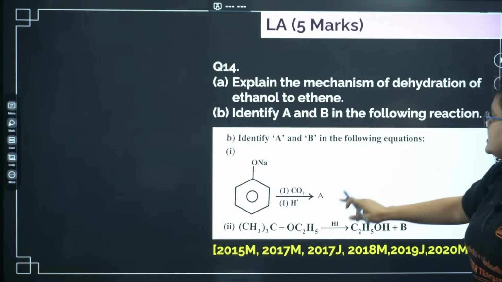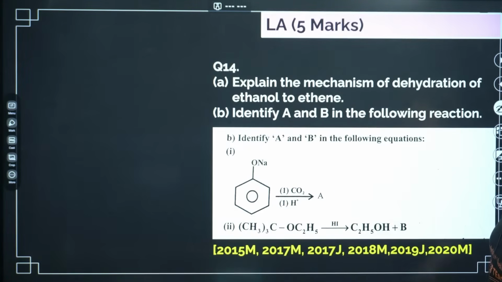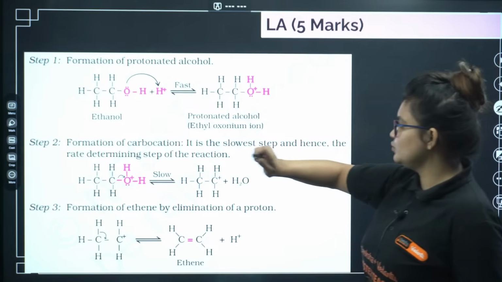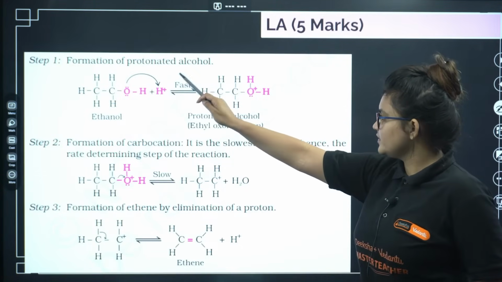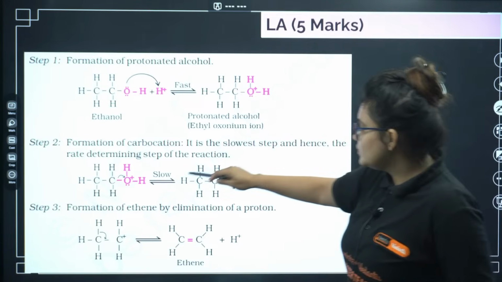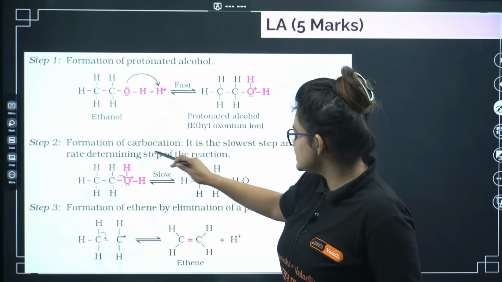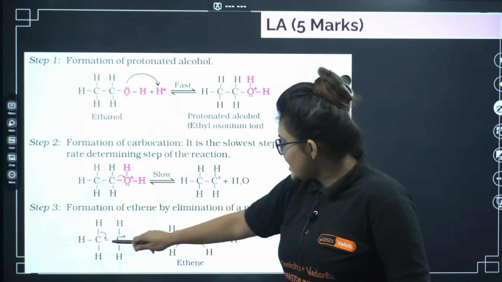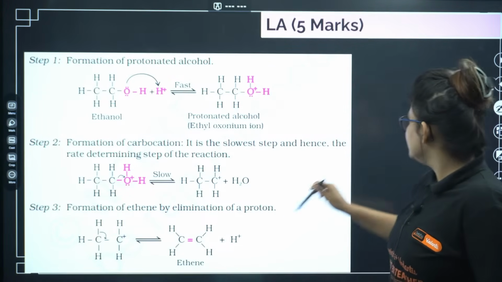Okay, so explain the mechanism of the dehydration of ethanol to ethene. This is the mechanism I already discussed with you people. OH in presence of H plus will form the protonated alcohol. Now, the protonated alcohol leaves and you will end up with a carbocation formation, right? Next, the hydrogen will jump to give you the ethene.